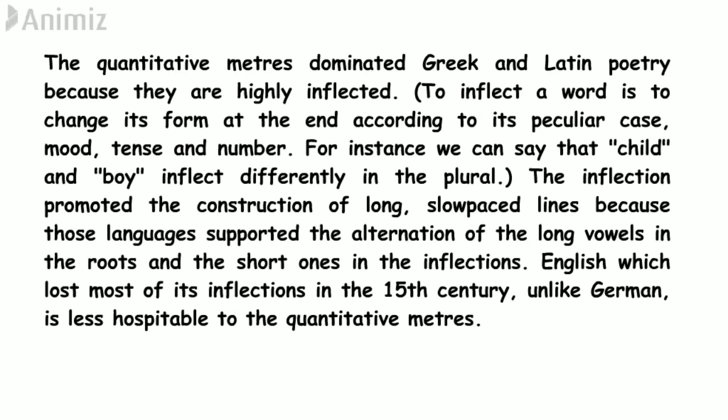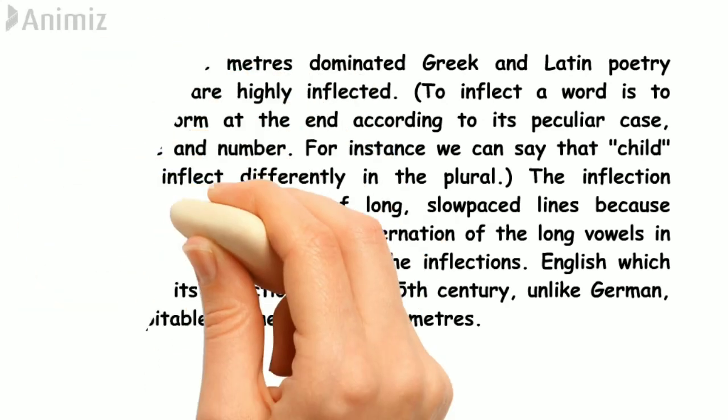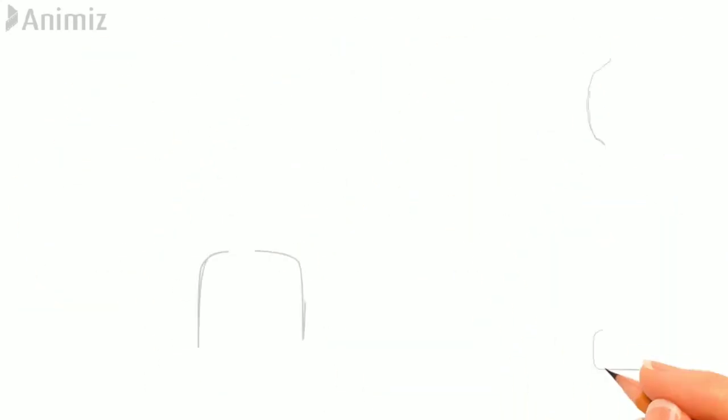Now the key points that we need to remember from quantitative meters: first of all, it represents the time that we take to pronounce a particular syllable in a particular word or part of a word. And secondly, by changing the length of the pronunciation, or the time taken to pronounce a particular vowel sound in a syllable, we can change the variation, okay? And that variability can actually cause a hindrance between the poet and the reader. Also, we need to remember that quantitative meters were predominantly used in Greek and Latin poetry, and very little used in the English language. That means English literature was less hospitable to quantitative meters.